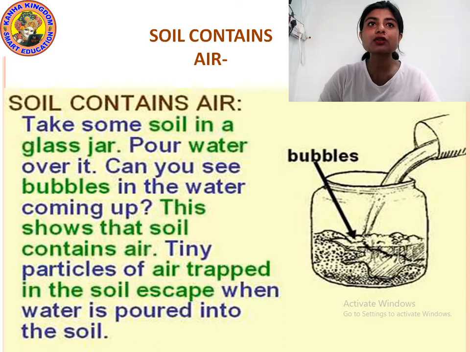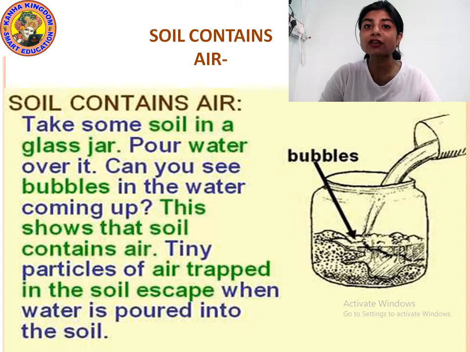If you take some garden soil into a glass jar and when you pour water in it, you can see tiny bubbles coming up. Small tiny bubbles. You know now what bubbles are? Small round bubbles that come up when we pour water into something. You can see bubbles in the water coming up. Okay, this shows that soil contains air.